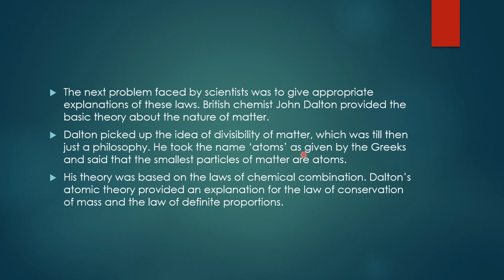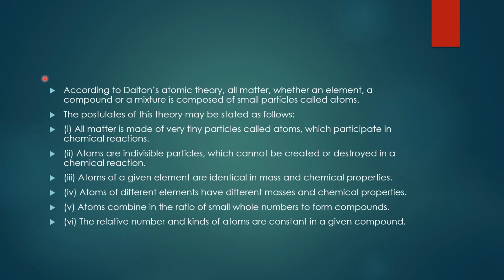So he took the name atoms as given by the Greeks, and he said that the smallest particles of matter are atoms, right? His theory was based on the laws of chemical combination, and Dalton's atomic theory provided an explanation for the law of conservation of mass and the law of definite proportions. इनका complete explanation provide करती है Dalton's atomic theory, right? So this part is very very important. ये generally exams में भी आता है and from conceptual point of view ये बहुत important है.